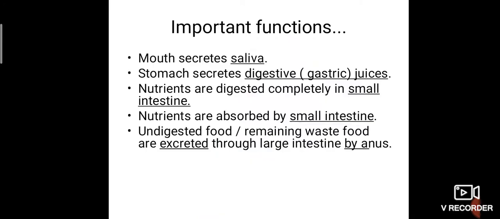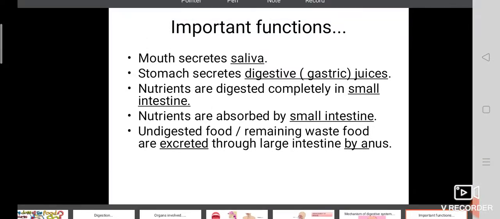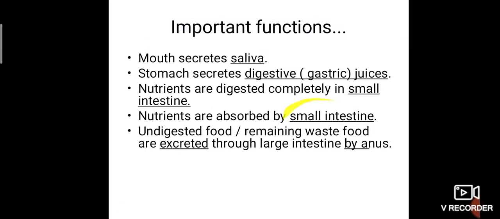Okay. So now some important functions and important questions we are going to see. The mouth secretes saliva. I told you the mouth secretes one juice that is called saliva. Like that, the stomach also secretes one juice that is called digestive juice or gastric juice. Why do they say digestive? Because the stomach can also digest some, not complete digestion, partial digestion takes place. Then nutrients are digested completely in the small intestine and nutrients are also absorbed by the small intestine. And undigested food, that is the remaining waste food, is excreted through the large intestine by the anus.